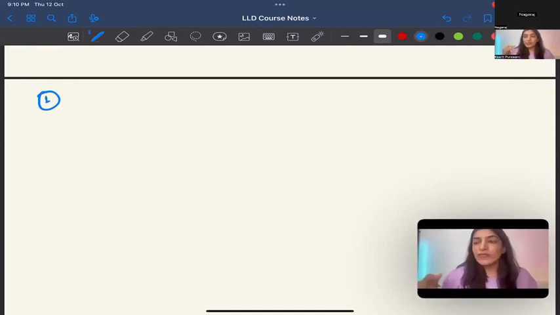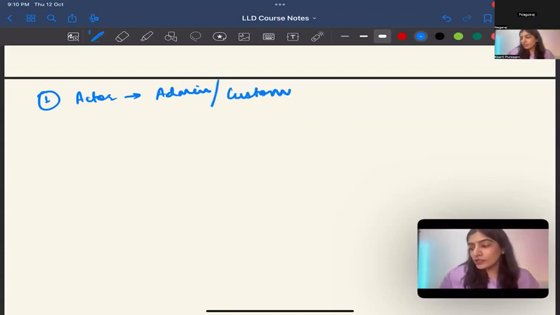Okay, first thing should be who is the actor? Are you going to think about admin also? So admin will have what rights? Admin will have, say, rights to add trains, cancel trains, update if some train is going late, then what is the status, or add hotels and all of that. So are we doing it for the actor? Are we doing it for customers? Or who else can be the user in IRCTC? Anyone else who could use IRCTC?